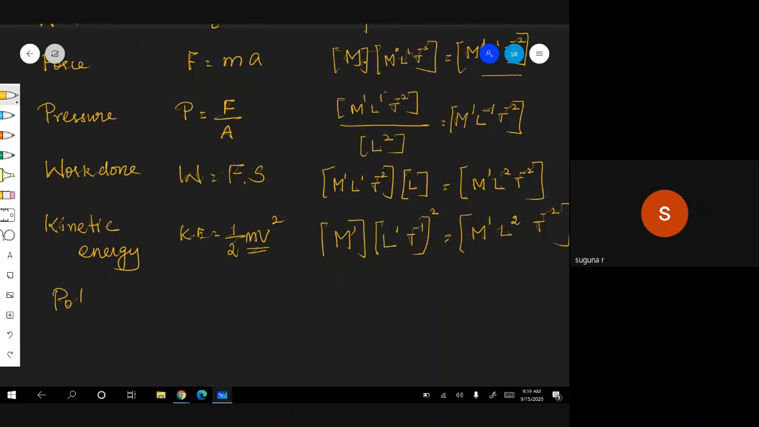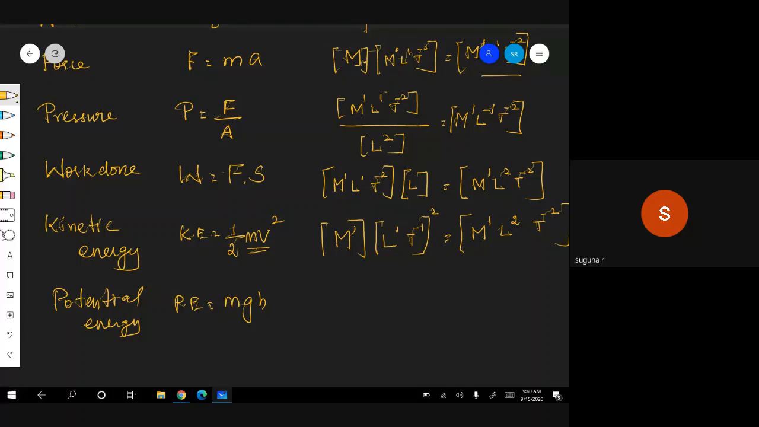You should have an idea. Potential energy. Tell me, what is the potential energy formula? Gravitational potential energy. mgh. What is G, ma'am? Acceleration due to gravity. G is acceleration due to gravity. That is nothing but acceleration. You are getting acceleration because of gravity.